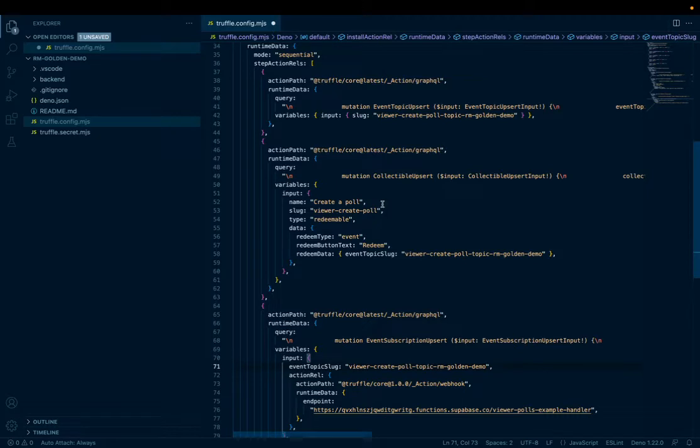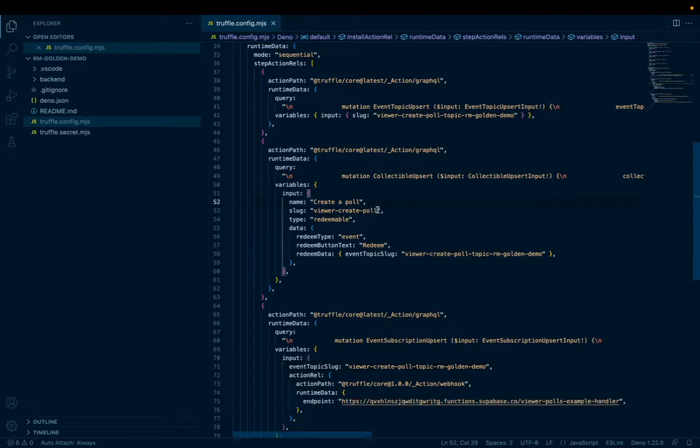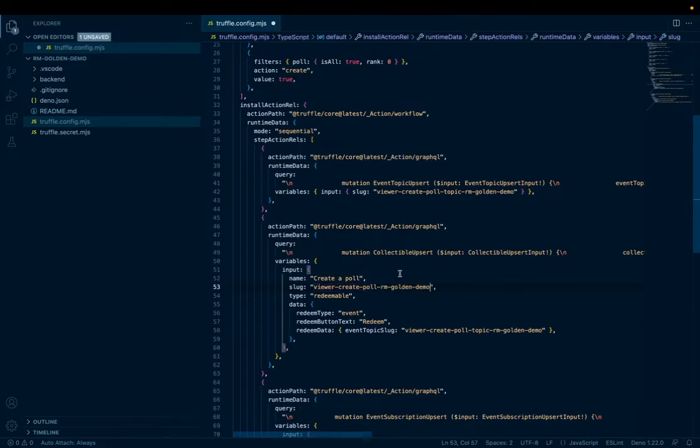Okay, so the very next thing that we are going to do is we also need to update the collectible. One thing to note, collectibles are unique at the org level. At least the slugs need to be unique at the org level. Since you're all using the Truffle early access org, you can go and append to the slug here, and we're just going to add our package name here as well.